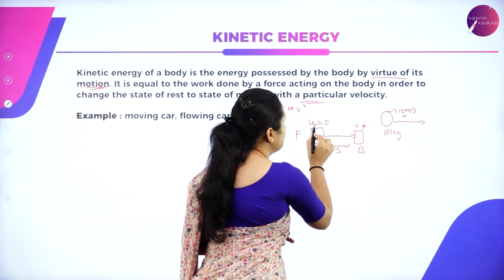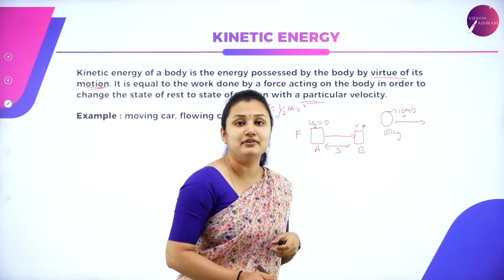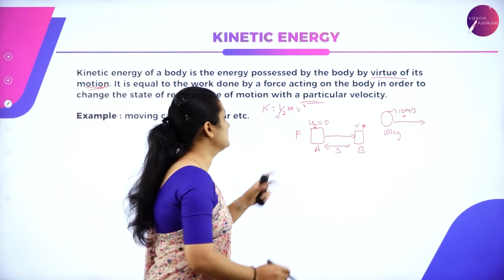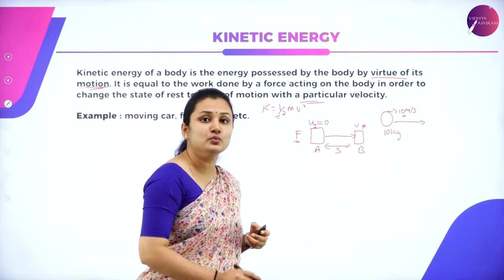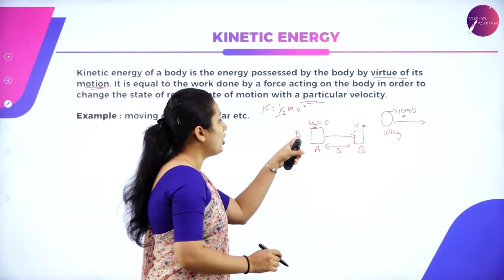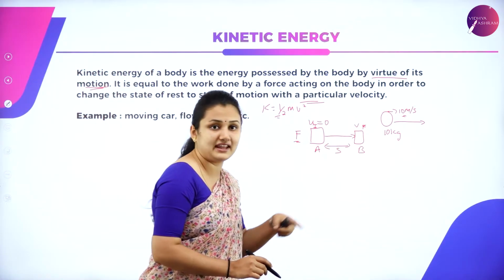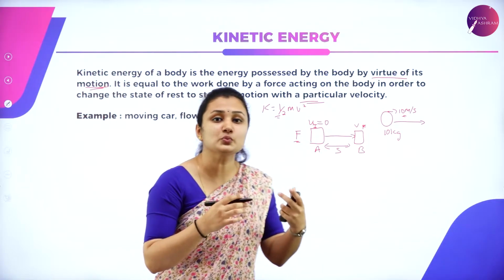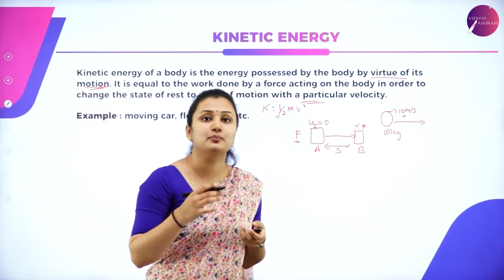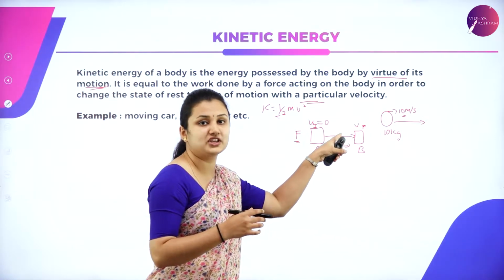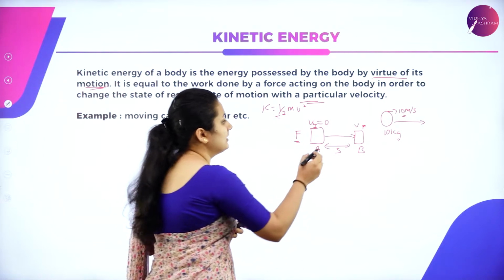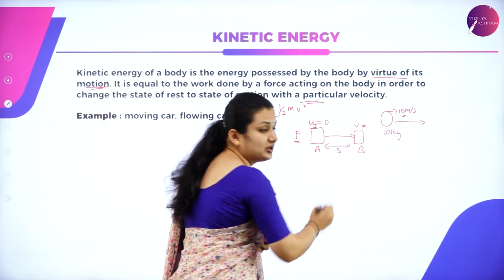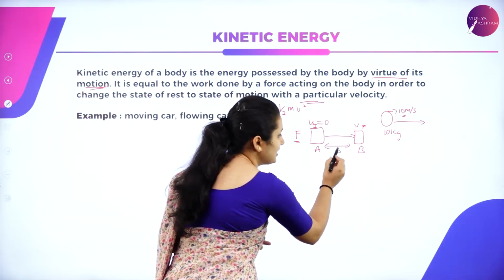So this is my initial velocity. Suppose I have an object whose initial velocity is u. When the object is moved with a certain force, say F, it starts to move in the forward direction. That means it starts to acquire some velocity, so the object possesses some kinetic energy. Then the object acquires the final velocity v when it reaches position B after it undergoes the displacement S.